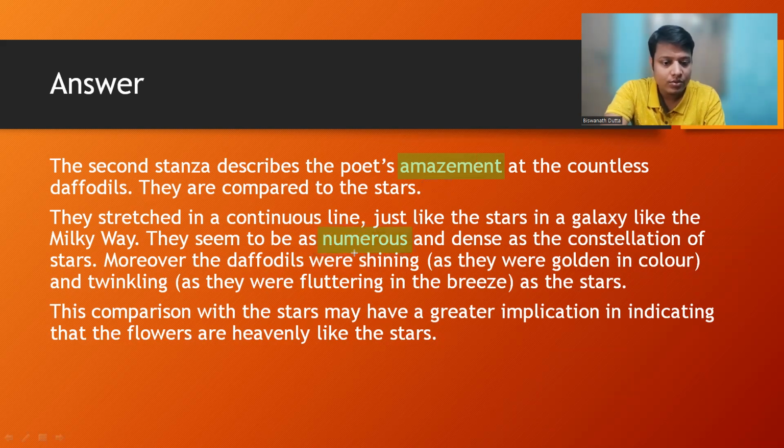Moreover, the daffodils were shining, and as they were golden in color and twinkling, you should write within bracket these things. They were fluttering in the breeze as the stars. This comparison with the stars may have a greater implication in indicating that the flowers are heavenly like the stars. Okay, this is a kind of conclusion to this question. Hope you got it.